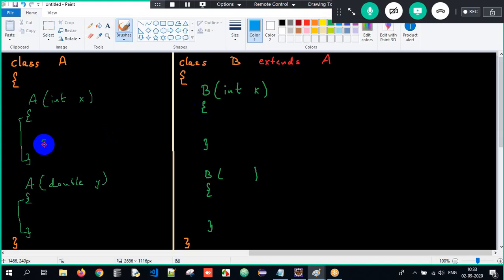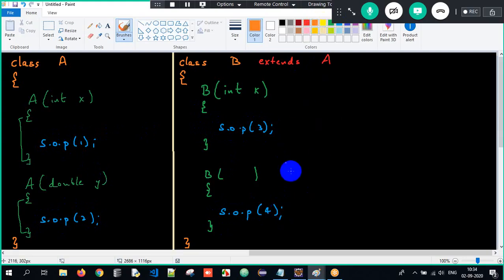And now here I'm just printing System.out.println 1, System.out.println 2, System.out.println 3, and System.out.println 4 here. So now first of all, I'll tell it as this of, then I'll tell super of 10, and here I'll tell this of 10 here. Okay, great.